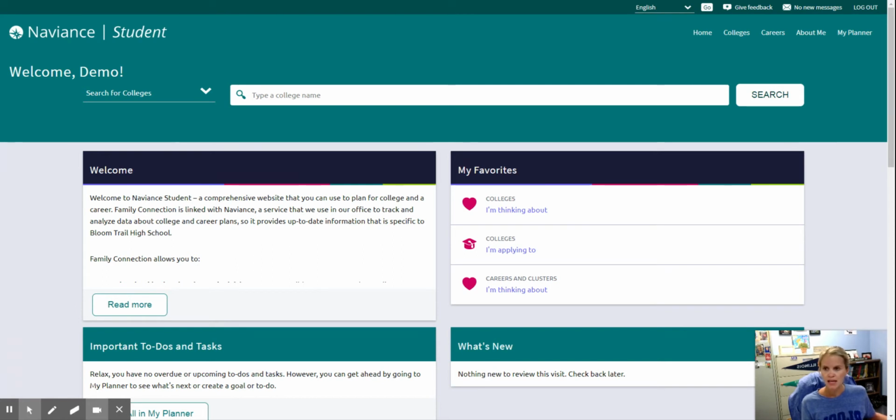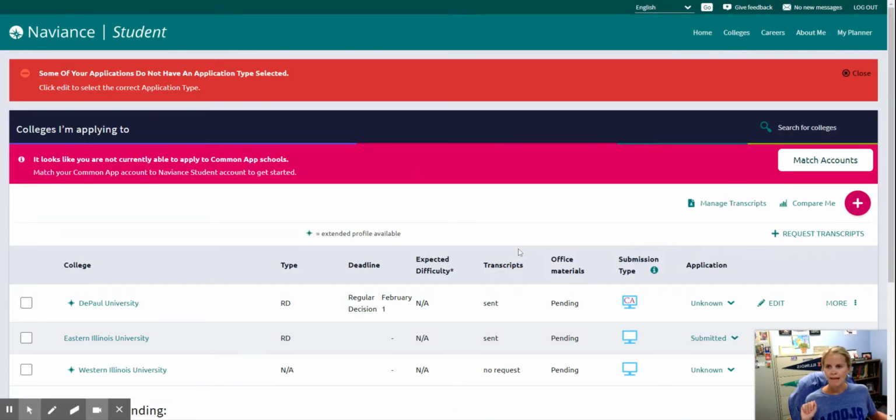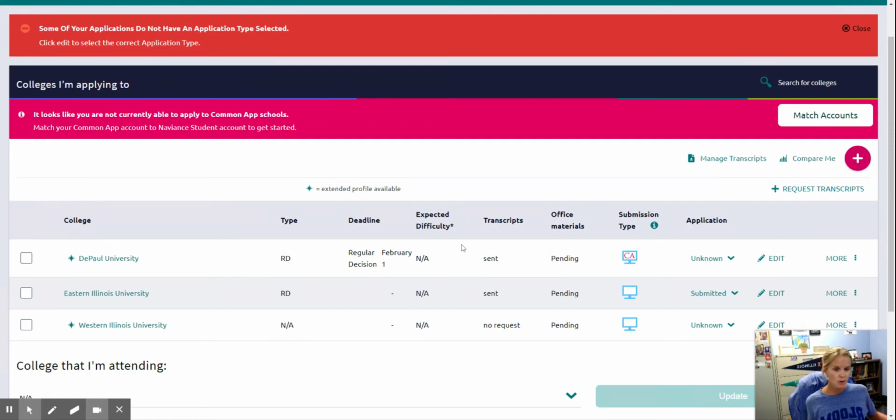So now I'm in, and literally this is what every Bloom Trail Seniors homepage will look like. And my thing I always tell seniors, now that you're a senior, you're going to spend a lot of time in one place. And that one place is going to be colleges I'm applying to. See right here? This is where you're going to spend a lot of your time. So I'm just going to go ahead and click right here. And I'm in right now. Since I'm in a demo mode, I can't do everything, but I'm going to show you the basics.